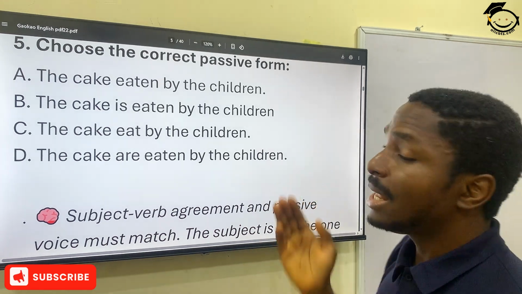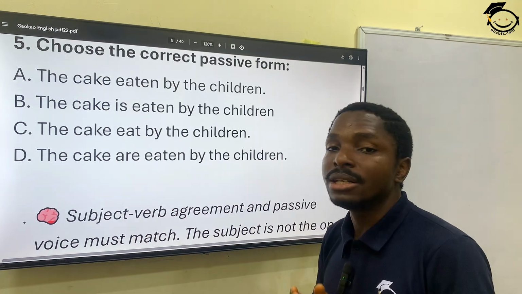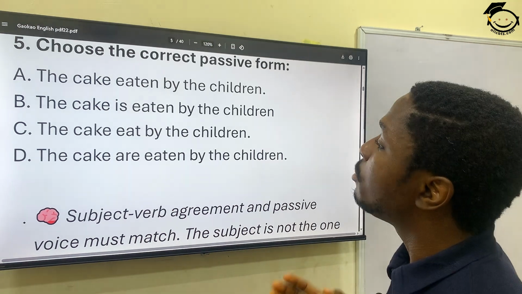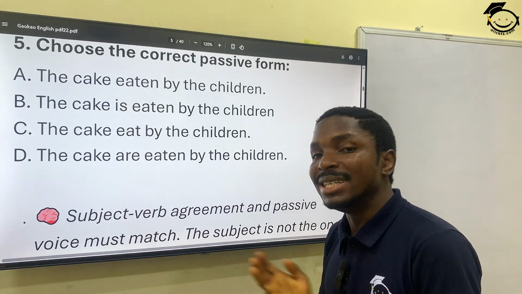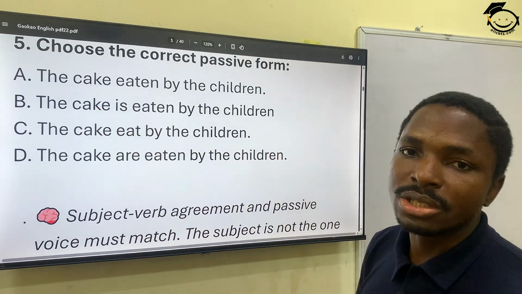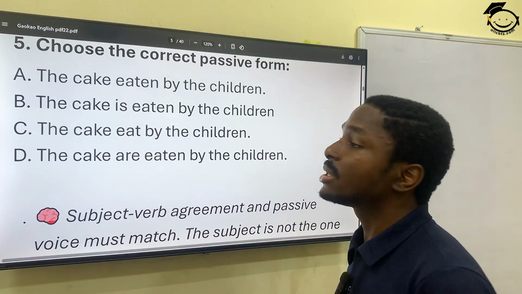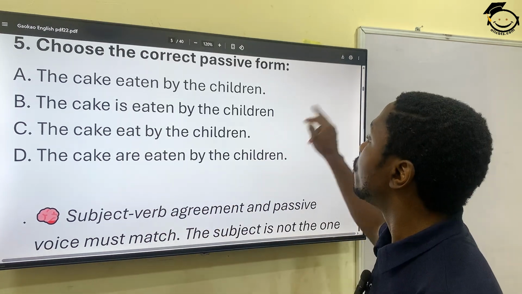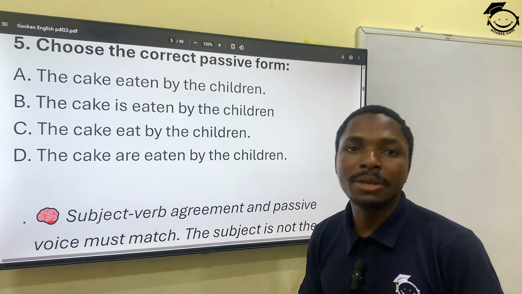This is in the singular. And like I've often said in other English tutorial videos, the verb will always follow the nearer subject. So the cake is eaten by the children, just one cake. So is works perfectly there. So this is the correct option B.